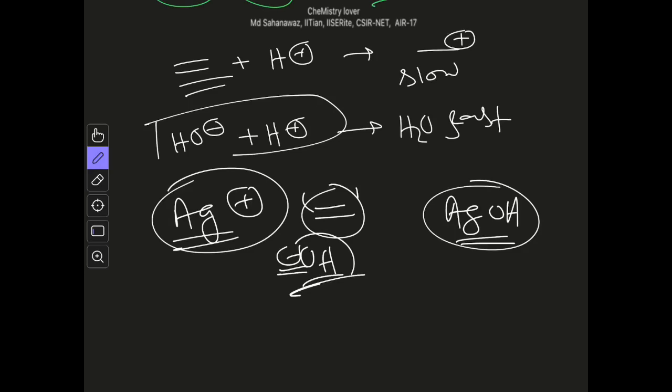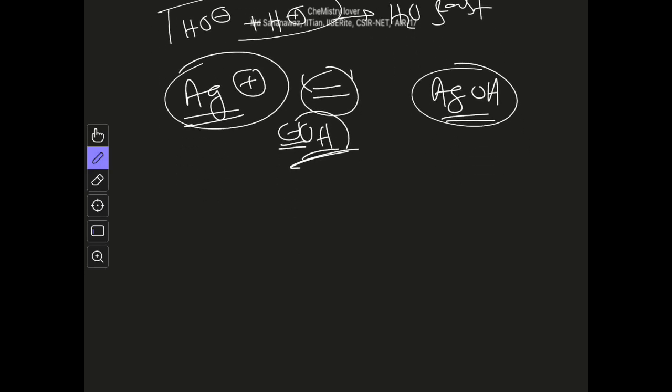So throughout this discussion we established the fact that for a reaction to occur there are several things which are responsible. Some of them we classify as thermodynamical parameter and some as the kinetic parameter.